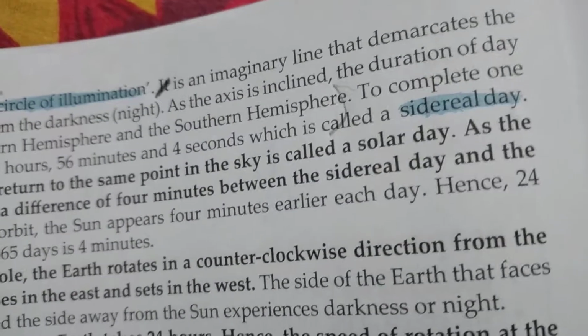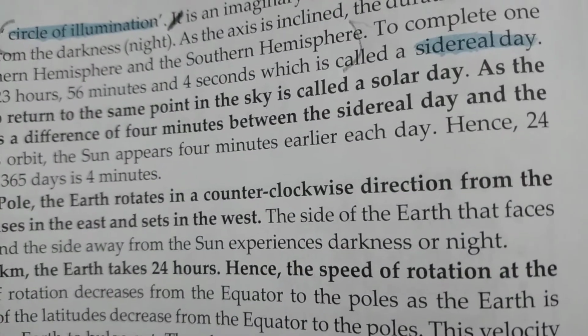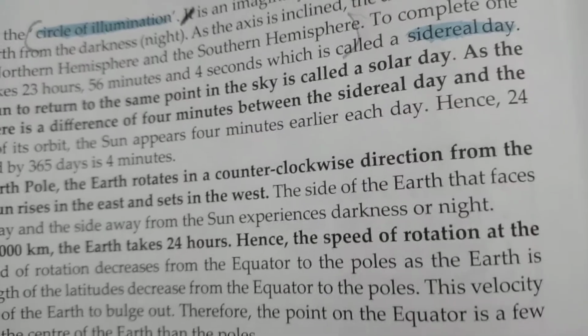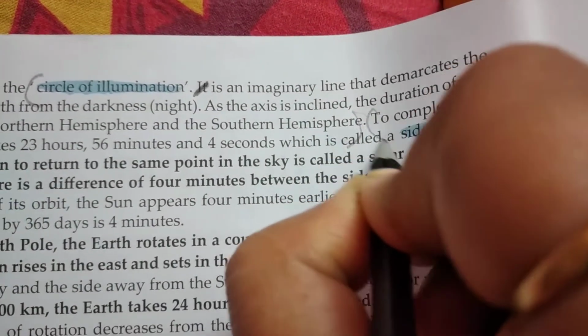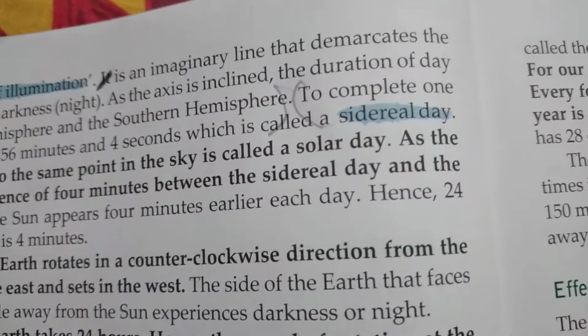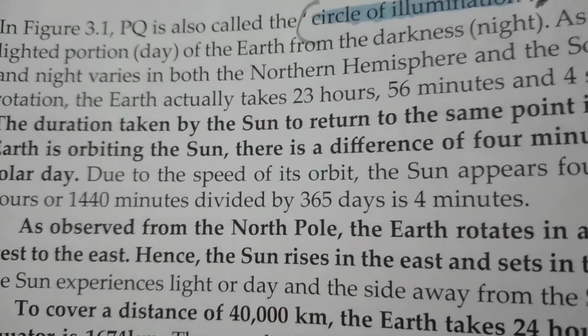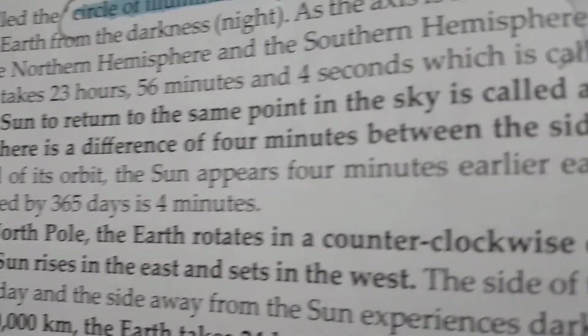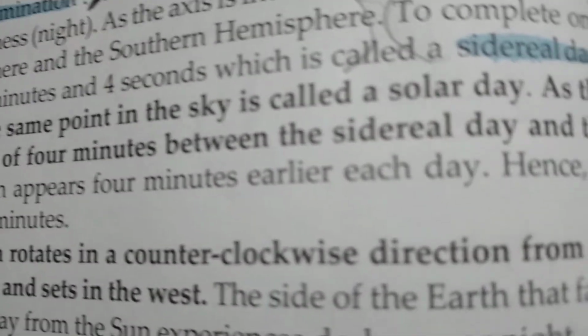Now the next question, what is meant by sidereal day? What is meant by sidereal day? So we are starting the answer from here, that is, to complete one rotation the earth actually takes 23 hours 56 minutes and 4 seconds, which is called a sidereal day.